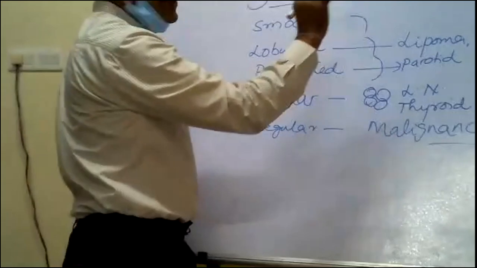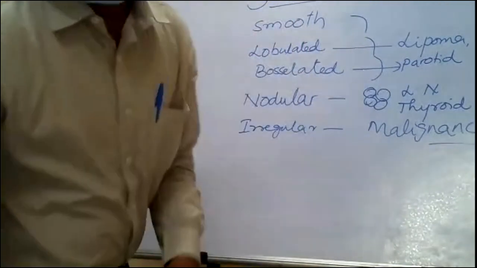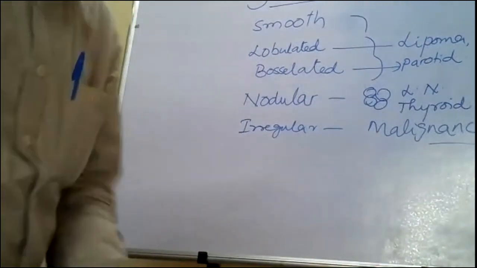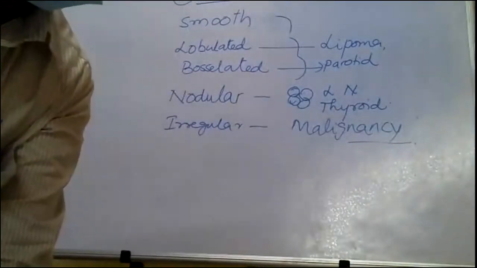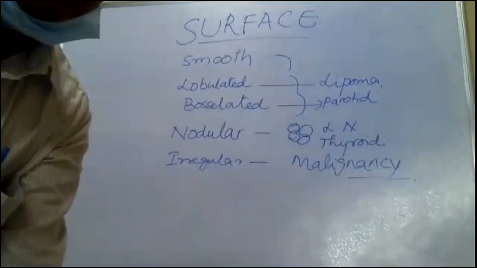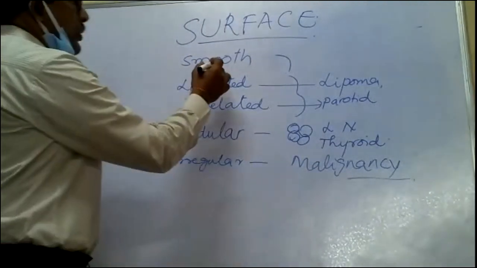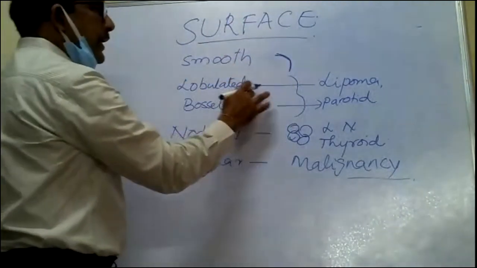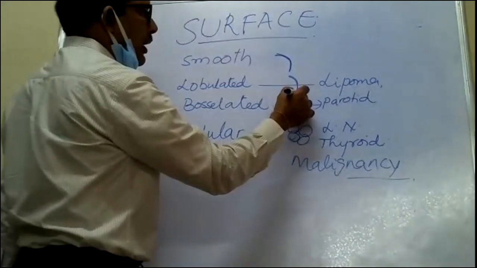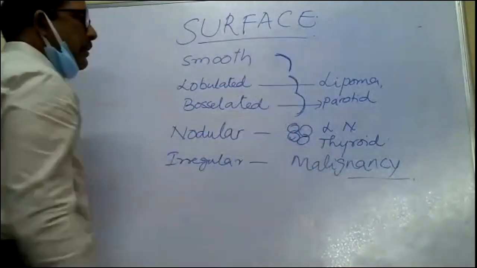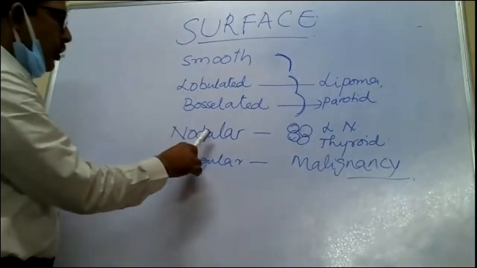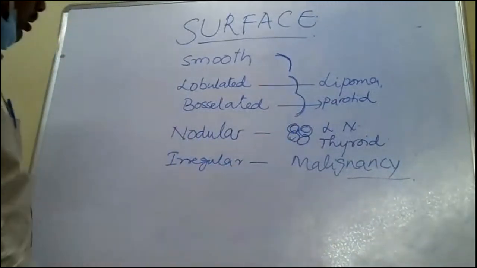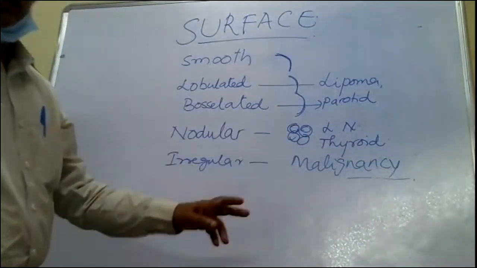So surface, is it smooth? That is smooth. Is it lobulated as in a lipoma, or bosselated as in a case of parotid? Then is it nodular like this in a lymph node or in a thyroid gland? Or is it irregular as in malignant?